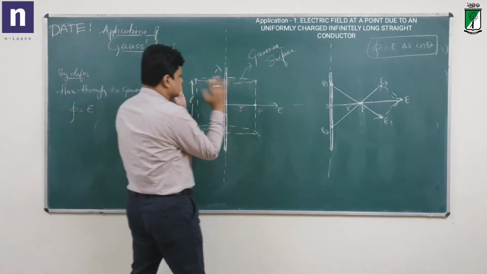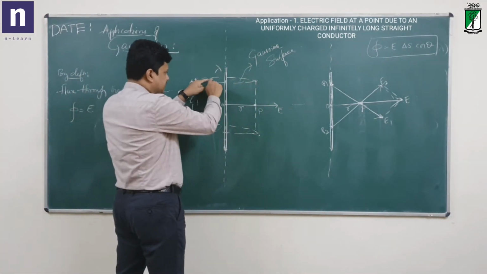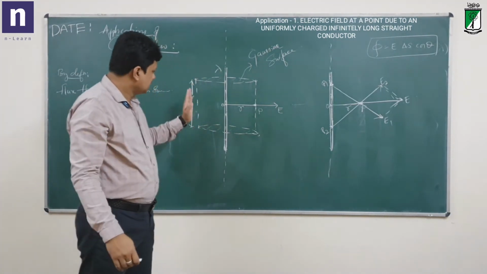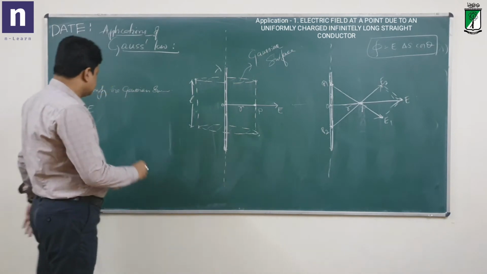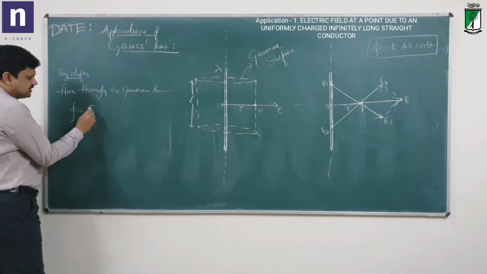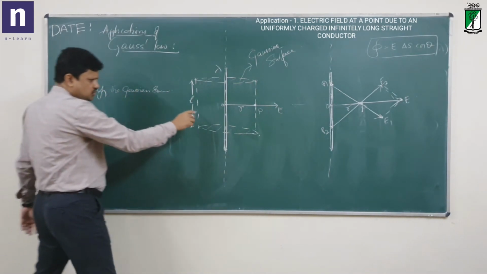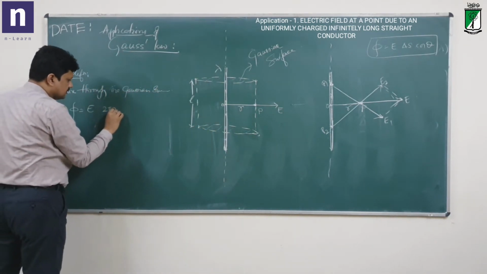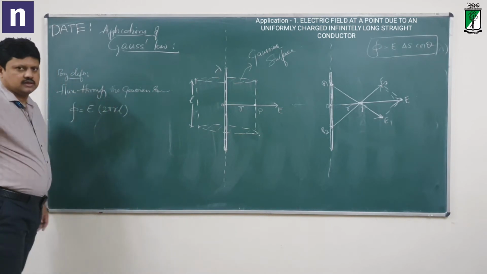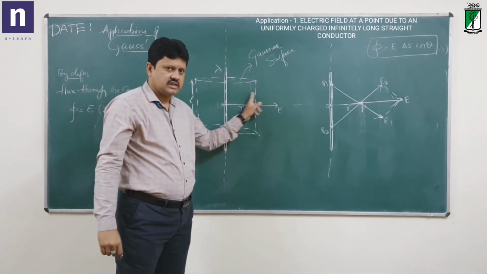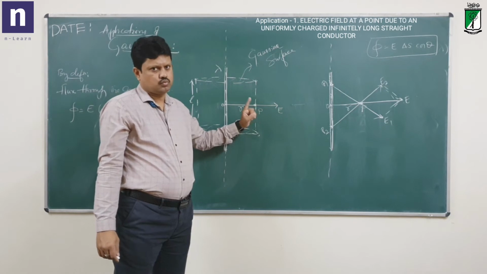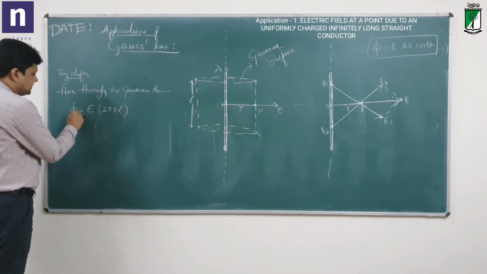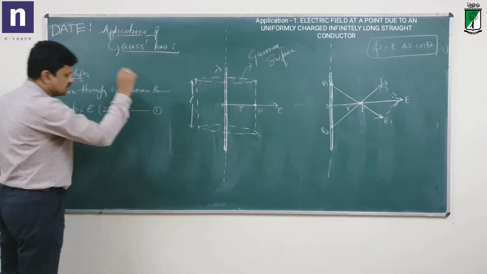What is the surface area of the cylinder? The two circular faces have no electric field, as already said. On the curved face there is field, and the area is the circumference 2 pi r into the length L, so 2 pi r L. The field is normal to the surface, therefore cos theta is 1. So by the general definition, phi is equal to E into 2 pi r L. This is equation 1.